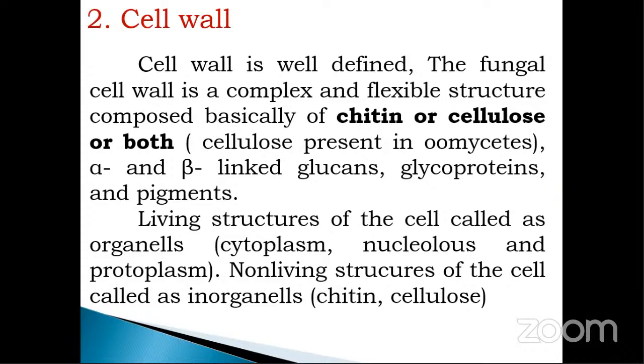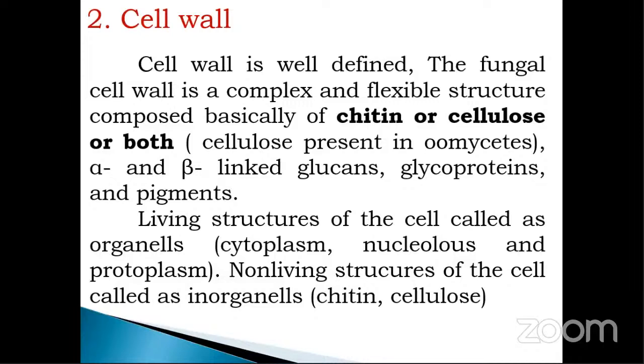As well as, the cell wall contains alpha and beta linked glucans, glycoprotein, and pigments. Next, the living structures of the cell are called organelles. The living structures of the particular cell are called organelles. Those organelles are cytoplasm, nucleolus, and protoplasm, while in case of non-living structures of the cell, they are called inorganelles, that is the chitin or cellulose.